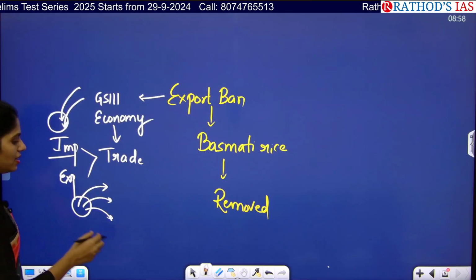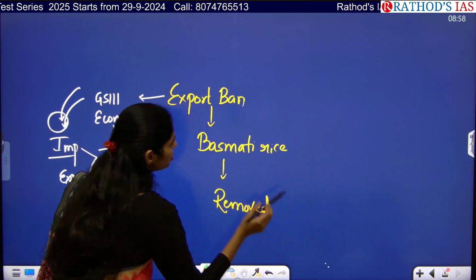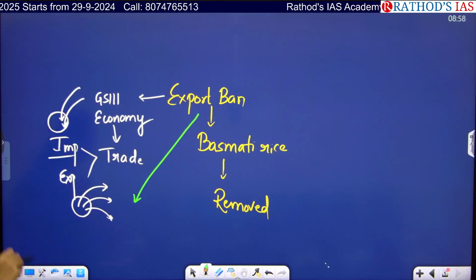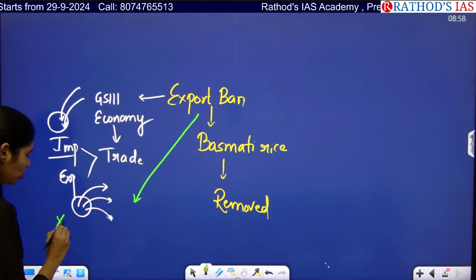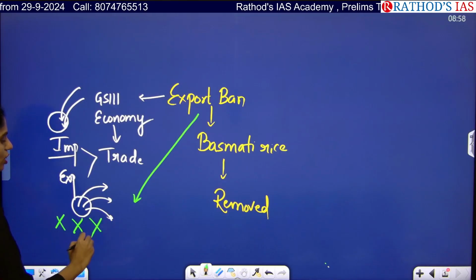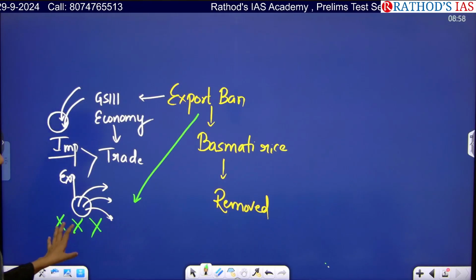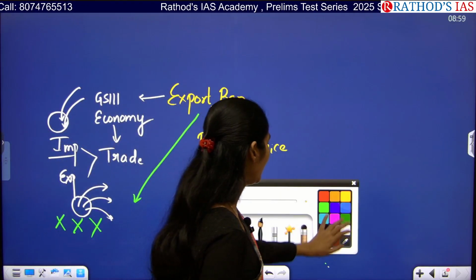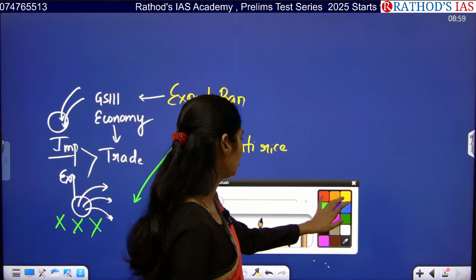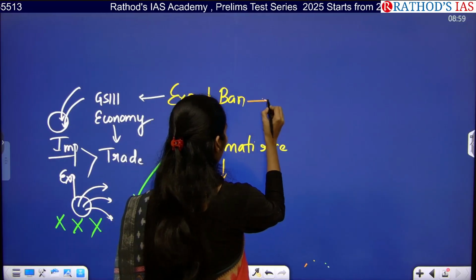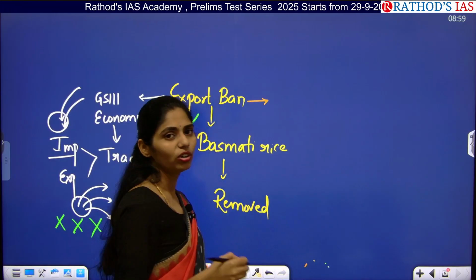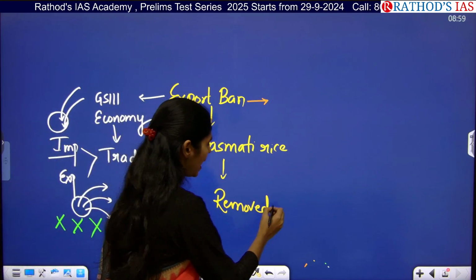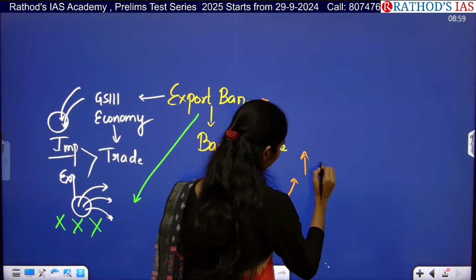So what happened? There was a ban on exports of rice in India. That means Indians should not export this rice to other countries. But now this ban has been removed. So what happens if the ban has been removed? Think about this. Because of this ban, we were not exporting to other countries, right? Whenever this ban is removed, we can increase our exports.